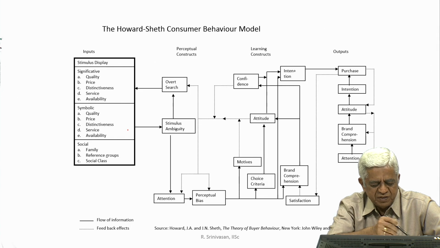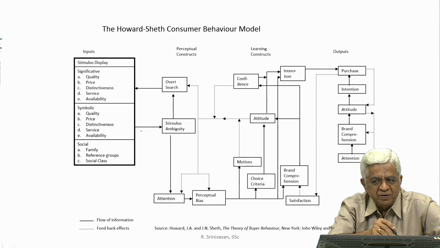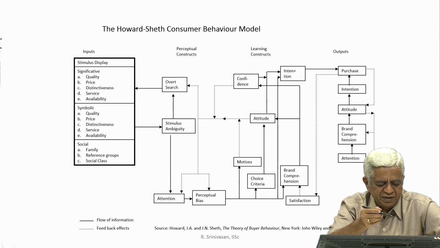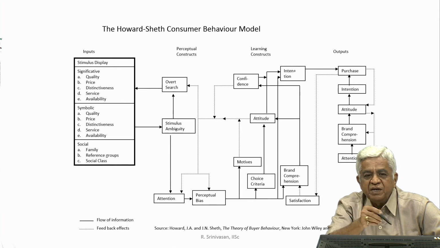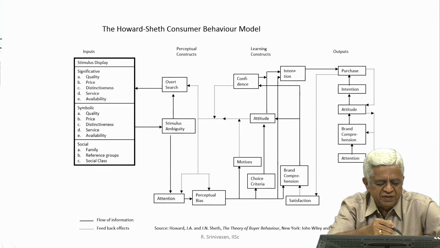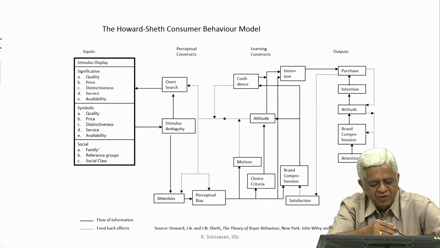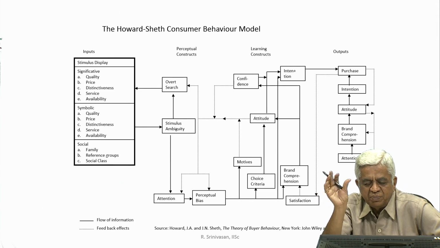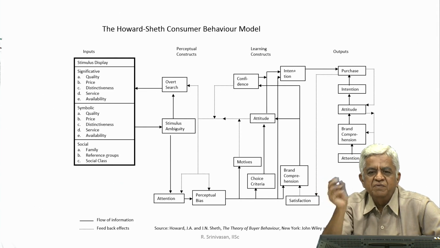Then with respect to the social inputs, who can influence the decision with respect to a product? The typical groups which can influence the decision could be family or reference groups. You may have certain reference groups with respect to a particular individual which will influence him.